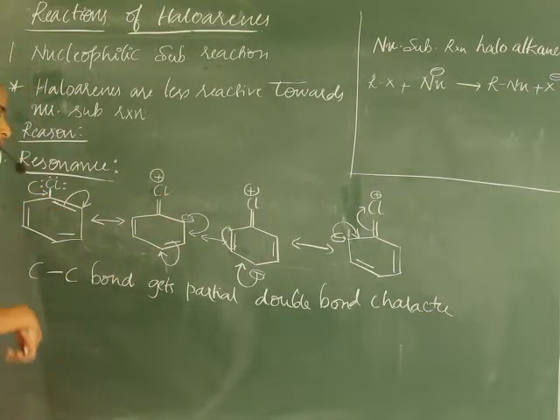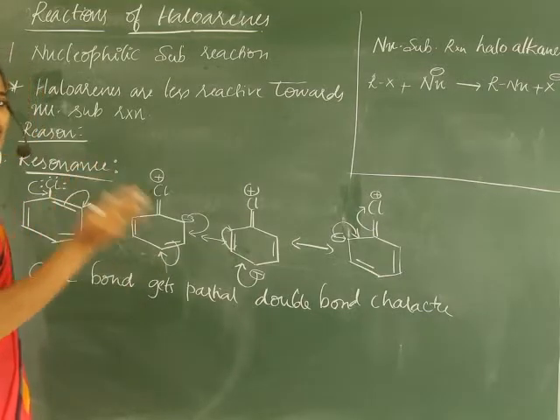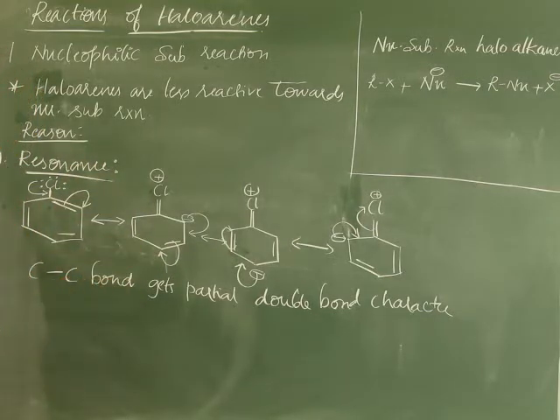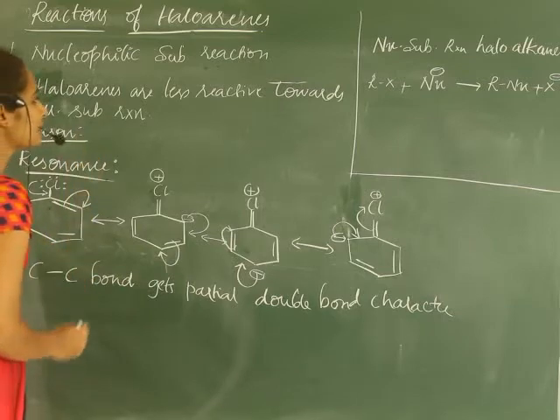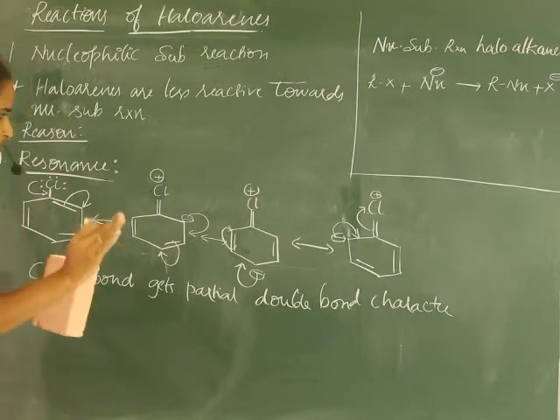As we know, it requires more energy to break a double bond than a single bond. Hence, haloarenes are less reactive towards nucleophilic substitution reactions.